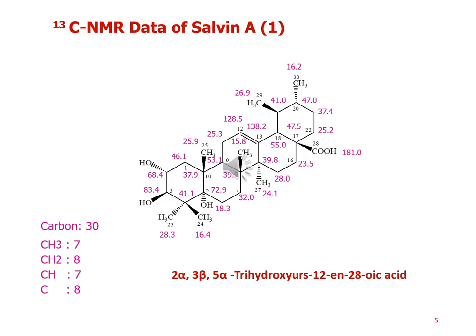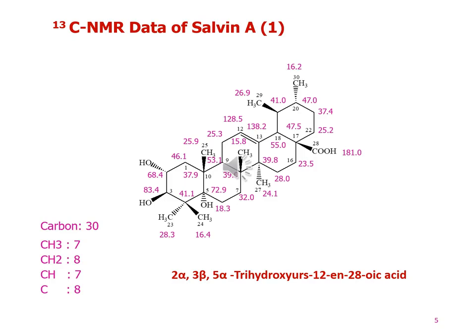It was also confirmed by the broadband and DEPT C-13 NMR spectra, which disclosed 30 carbon signals including 7 methyl, 8 methylene, 7 methine and 8 quaternary carbons.